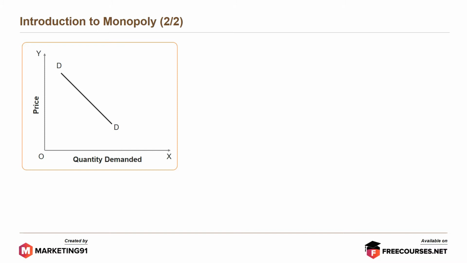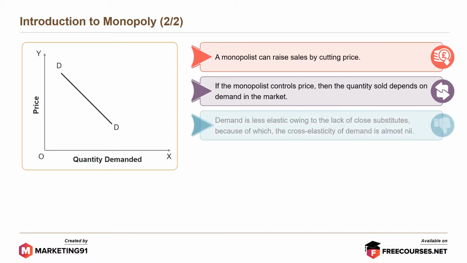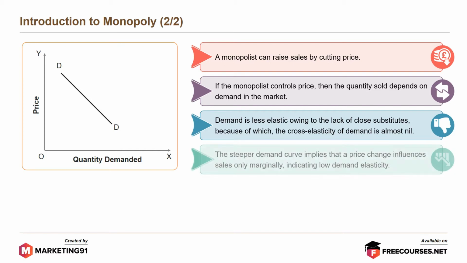Moving on, a monopolist can raise sales by cutting price. If the monopolist controls price, the quantity sold depends on the demand in the market. Demand is less elastic owing to the lack of close substitutes, because of which the cross elasticity of demand is almost nil. The steeper demand curve implies that a price change influences sales only marginally, indicating low demand elasticity.